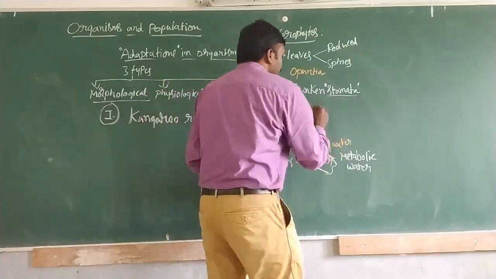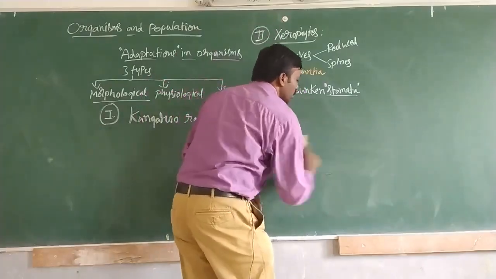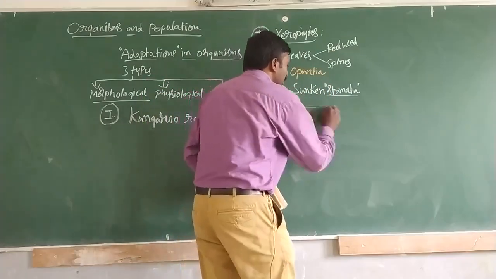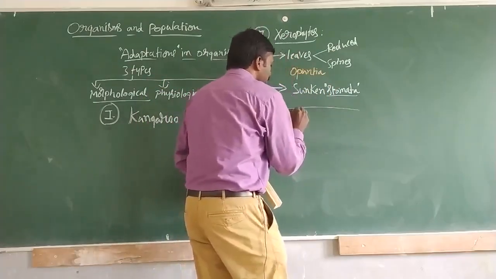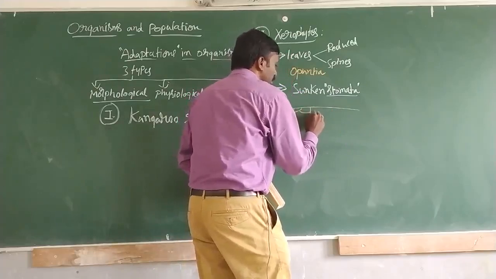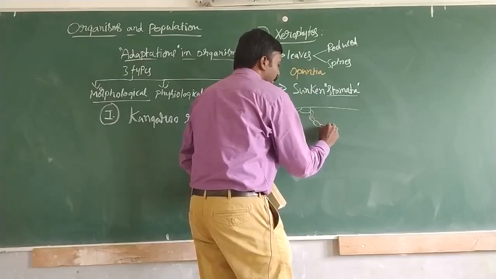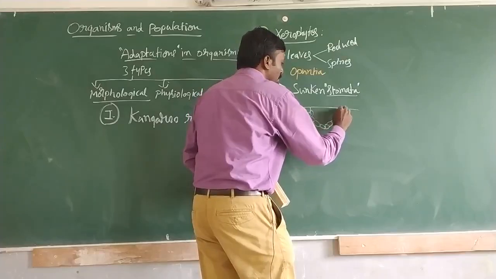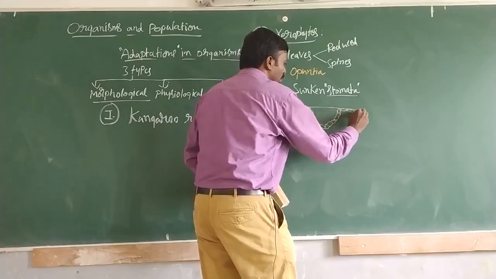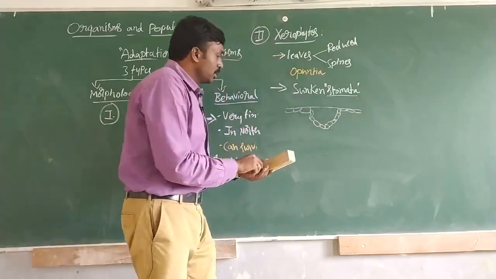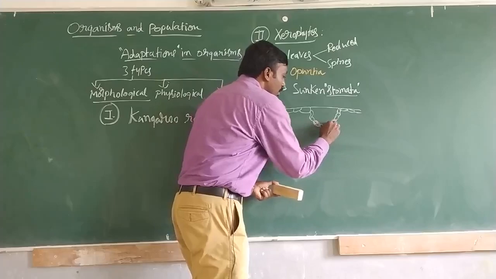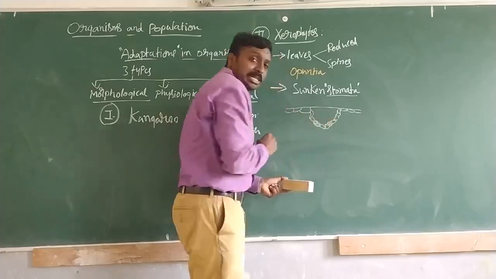So let us say this is a leaf epidermis like this, and the stomata are present like this.